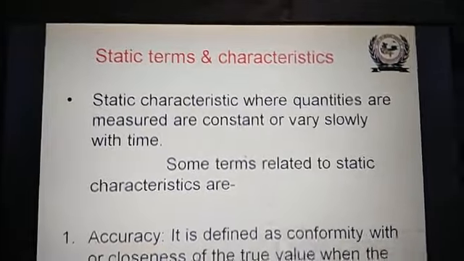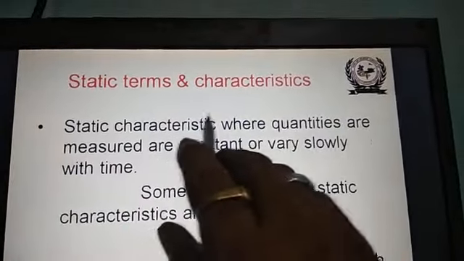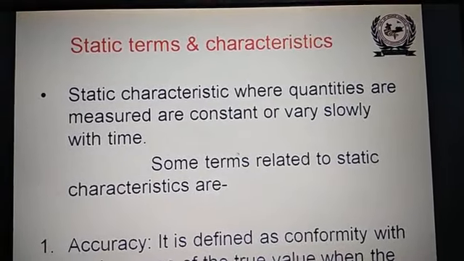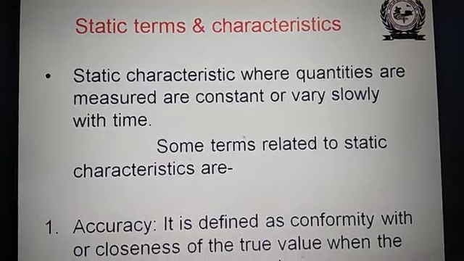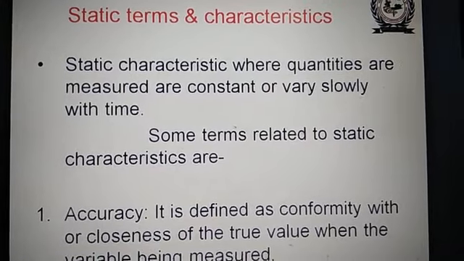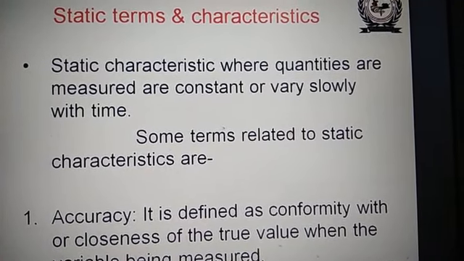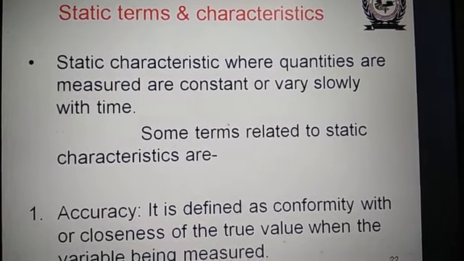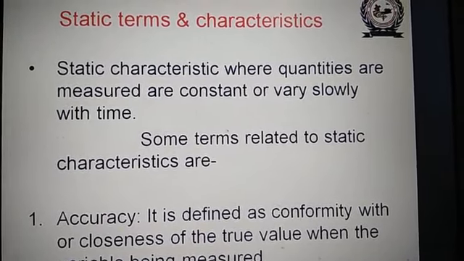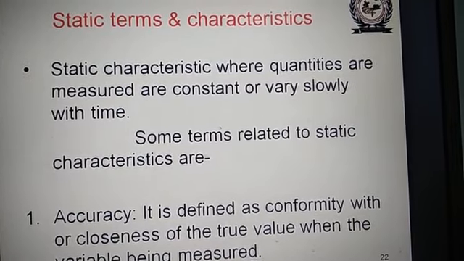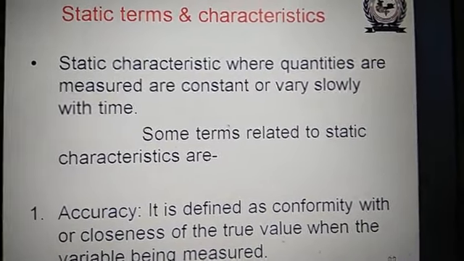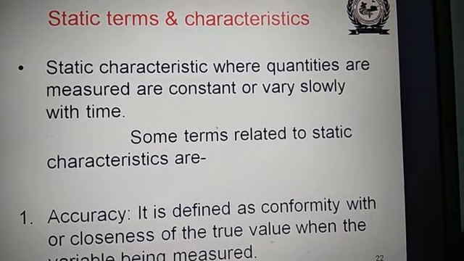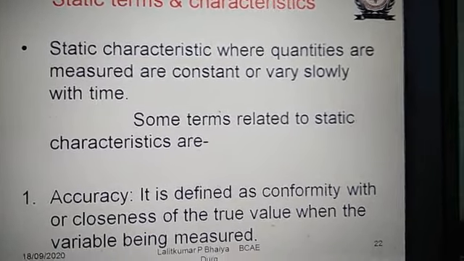Here we will see the static terms and characteristics. Static characteristics are the characteristics where the quantities measured are constant or vary very slowly with time.